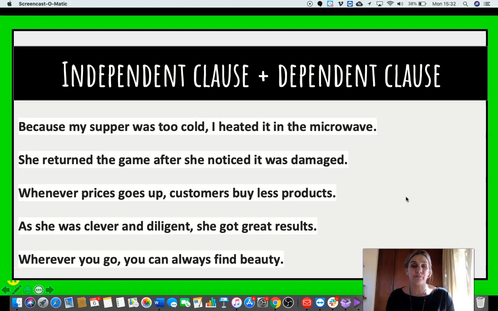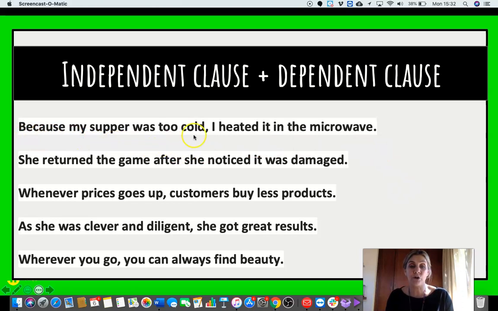Independent clauses and dependent clauses. So I want you to take a look at these, and all you need to do is, even on your piece of paper, just write I for independent and D for dependent. I want you to identify which parts of those sentences are independent clauses and which are dependent. So for example, I'll start with the first one.